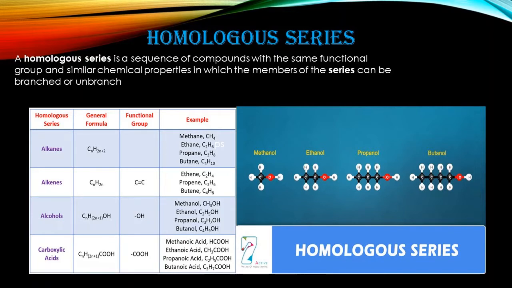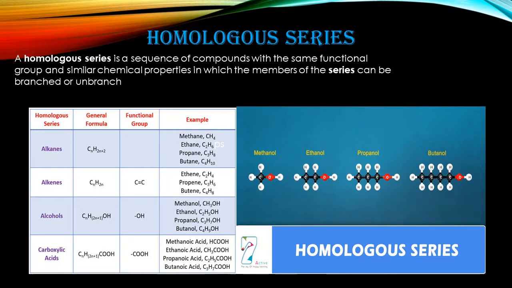And another difference for a homologous series is the difference in molecular mass. Between two compounds in a series, the molecular mass difference will be 14 u. I am giving a very small example, methyl and ethyl. Whenever you subtract the molecular mass of methyl from that of ethyl, you get a difference of 14.